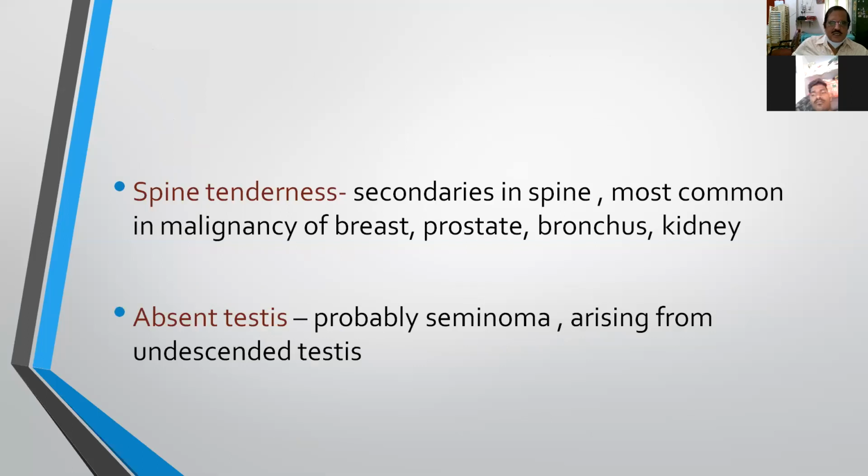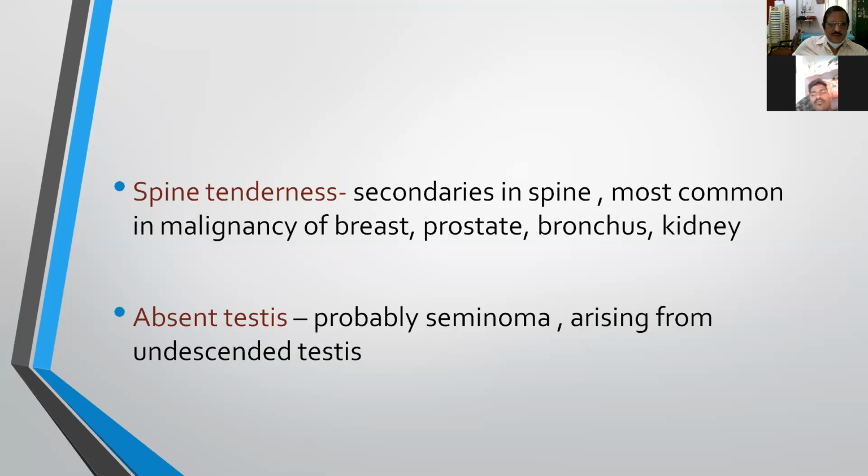And another thing is you have to examine the spine. Any secondaries in the spine? The most common malignancies that you have to examine in females is breast, in males particularly prostate, bronchus and kidney. So these are the four organs. When the primary is there, it leads to secondaries in the spine. So these are the areas where you have to examine for the primary, that is breast, prostate, bronchus and kidney.